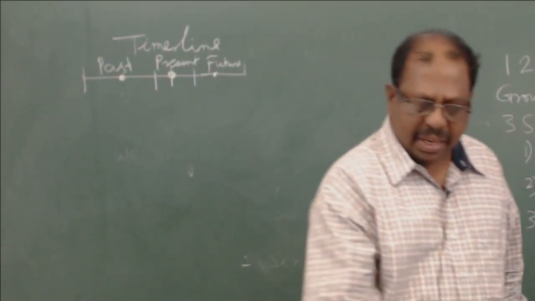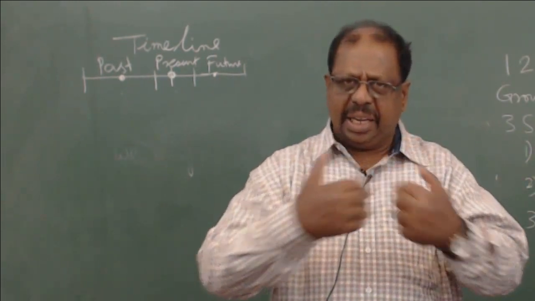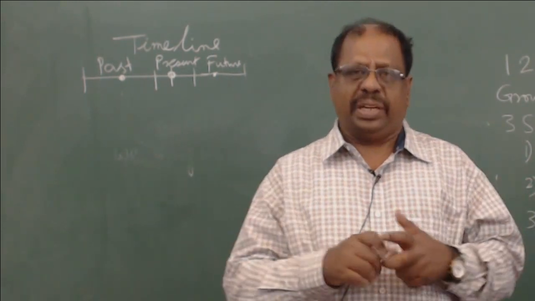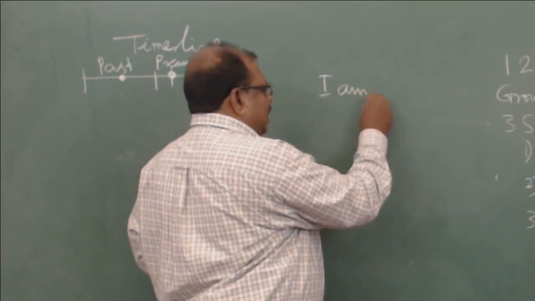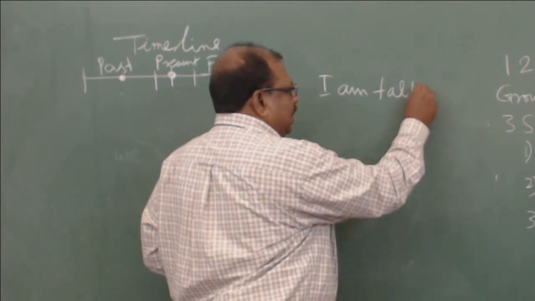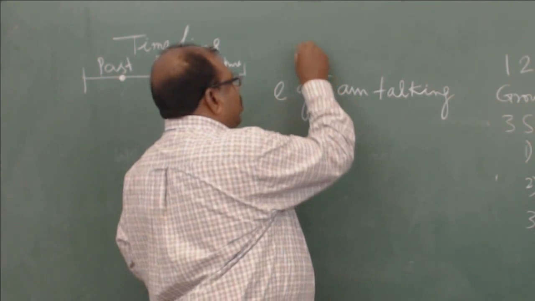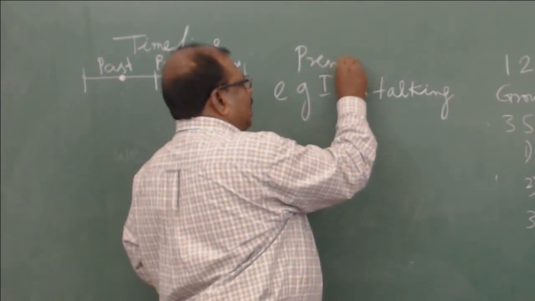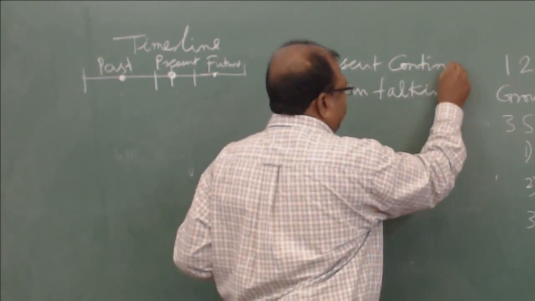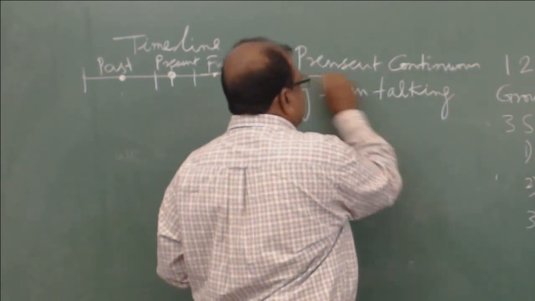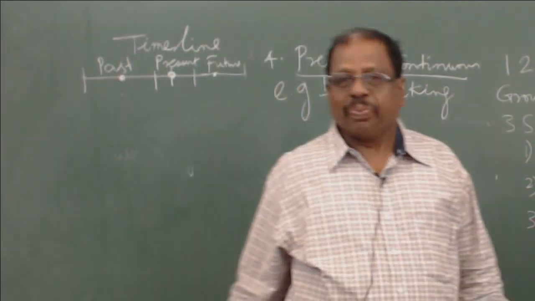So, what is the present continuous tense? Something which is happening or continuing to happen at the time when I am talking. So, for example, when I say I am talking, itself is a present continuous tense, because at this moment I am standing in front of you and I am talking to you. So, this is present continuous tense. This is the fourth type of tense.